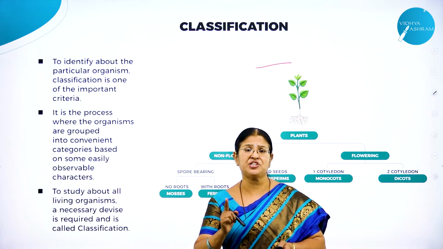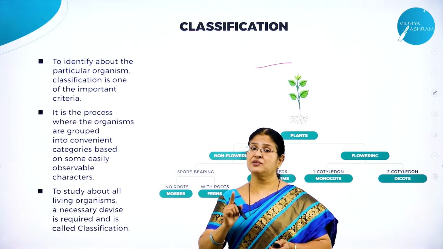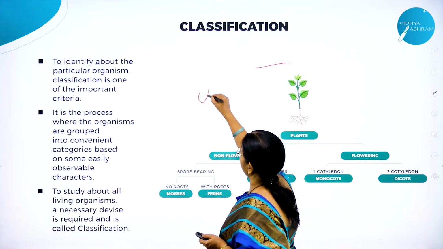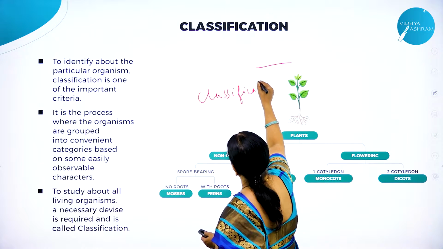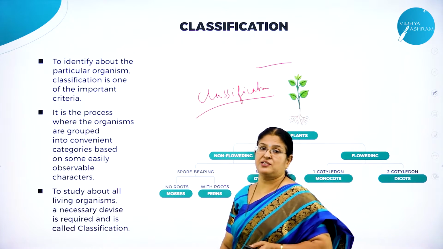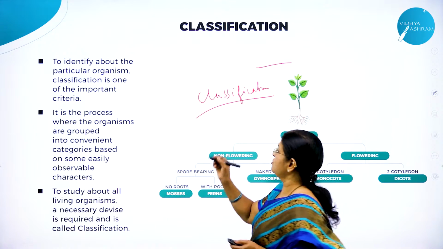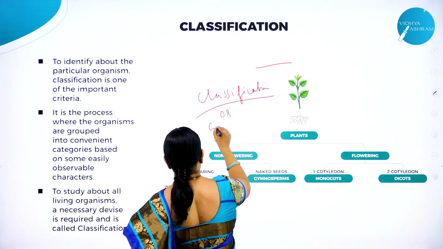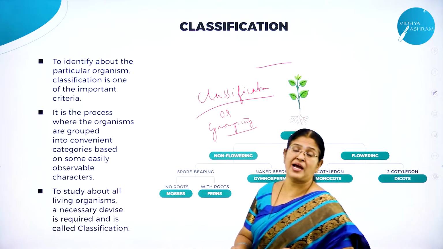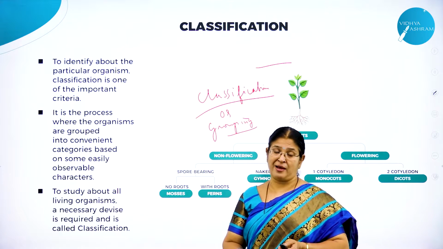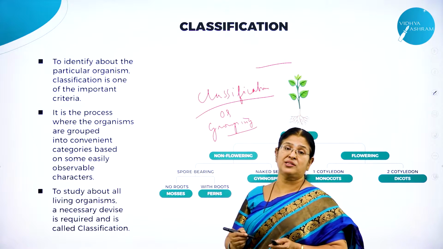Then what is that which makes the study of these organisms quite easy? The answer for this question is classification. Classification is the answer for all this. That is only through classification. Classification can also be called as what? Grouping. By grouping the plants and animals based on their habitat, based on their food habits, etc., definitely we'll be able to learn about all these organisms.